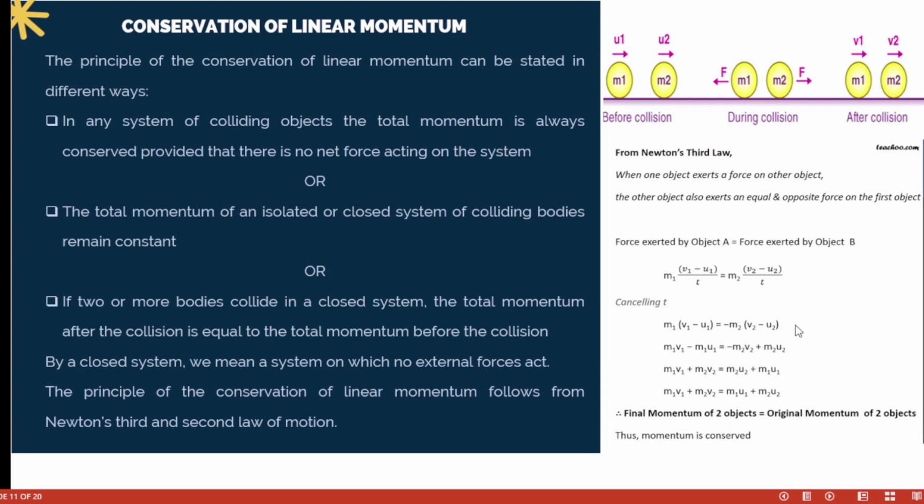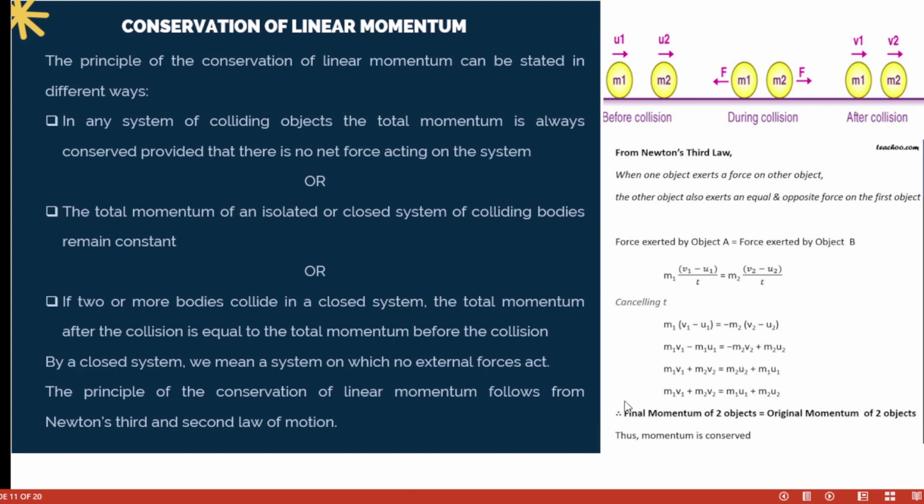Don't forget that from Newton's second law of motion, the force exerted by object A, this is object A, and this is when they met. You can see the direction of this one first. The forces are equal, but opposite. That is what is happening, and that's why we had our minus here. Minus times minus will give us a plus, and that's why we have m2u2. So m1v1 plus m2v2 is equal to m2u2 plus m1u1, and this is the final momentum of the two objects.